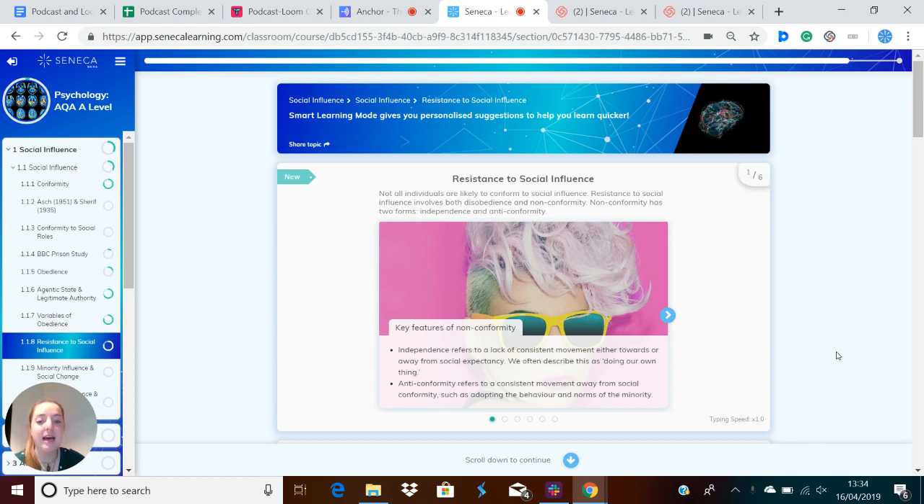Independence refers to a lack of consistent movement either towards or away from social expectancy. We often describe this as doing our own thing. Anticonformity refers to a consistent movement away from social conformity, such as adapting the behaviour and the norms of the minority.